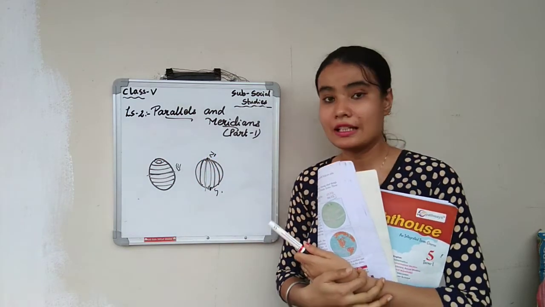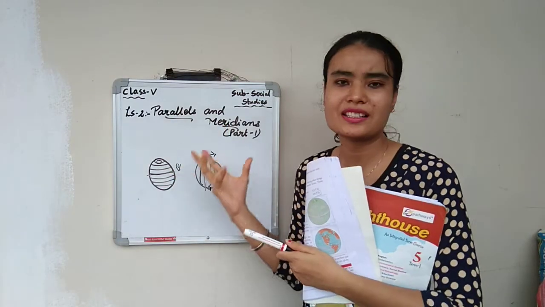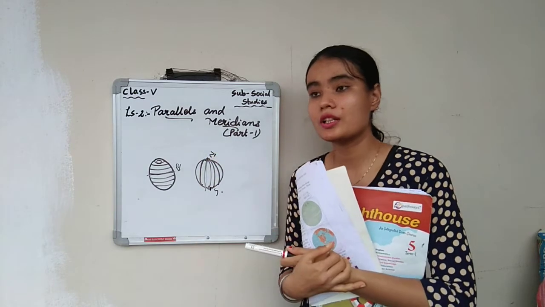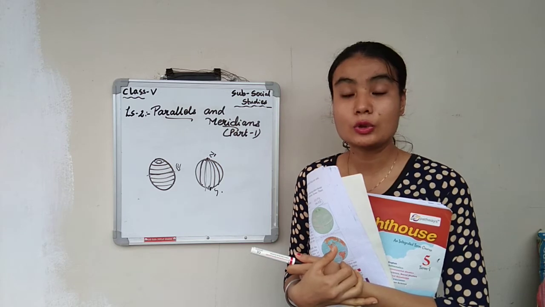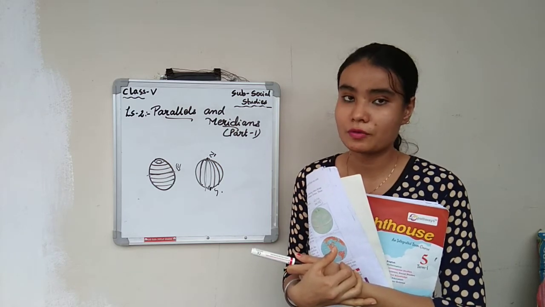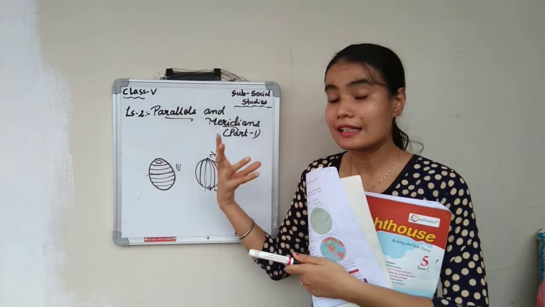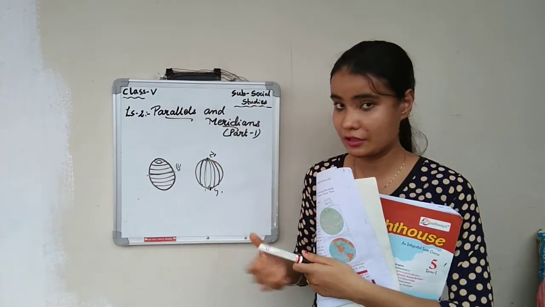Is that clear, children? Again, I'll explain you. So parallels and meridians are nothing but these are the lines which are drawn on the equator. Why are these lines drawn? These lines are drawn in order to understand or to locate the places on the surface of the earth. Because of these lines, it is easy for us to understand कि कौन सी place कहाँ पे है, where are the oceans lying and where are the rivers lying.